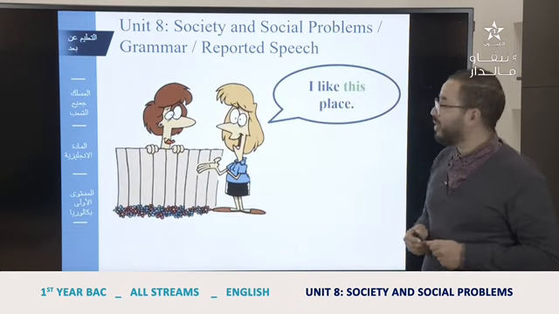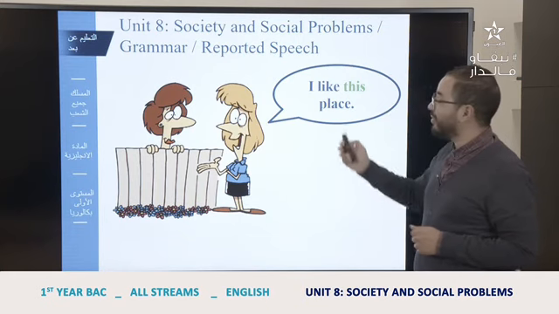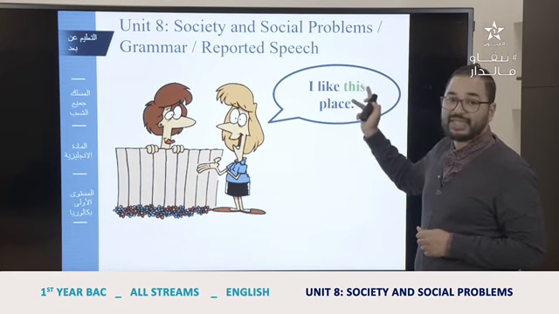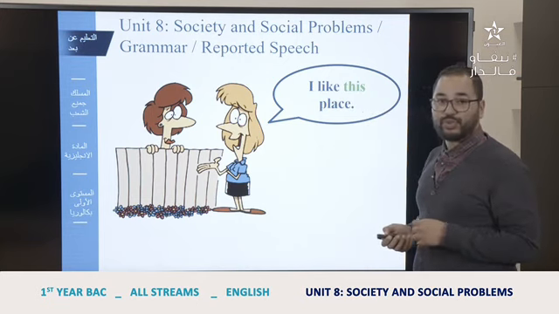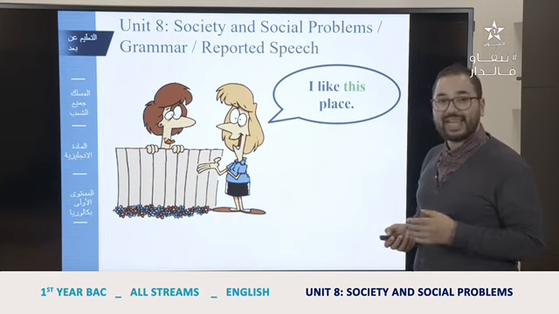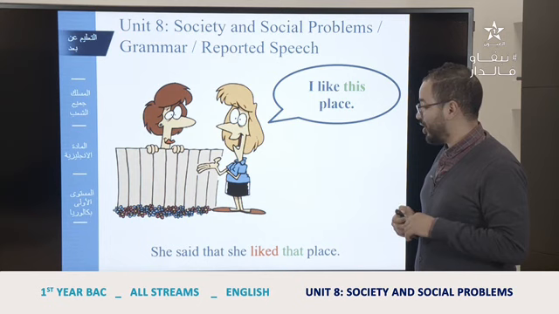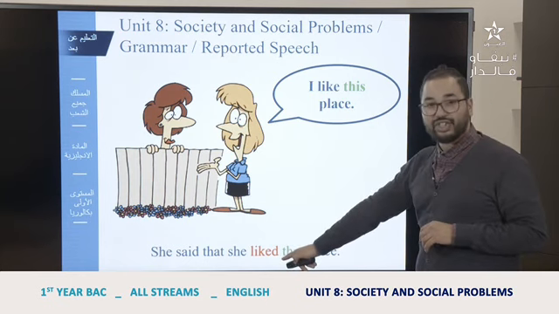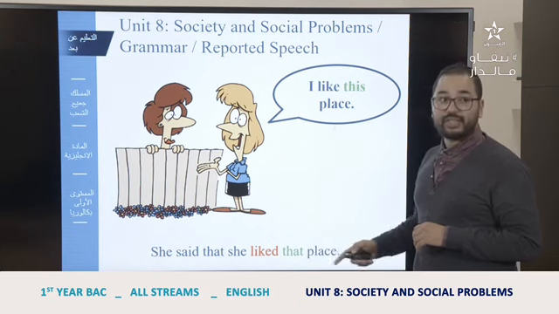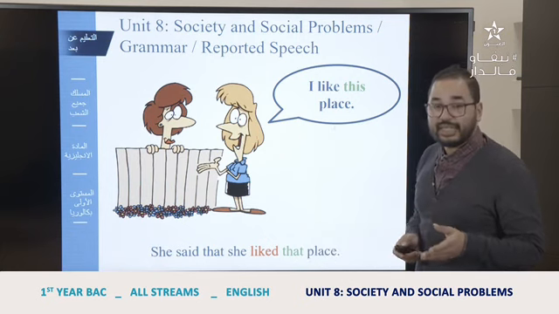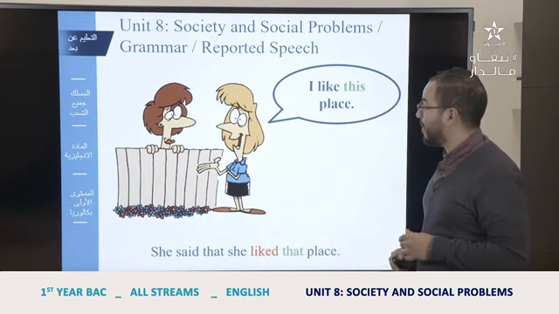Another situation here, we have two ladies: "I like this place." So we have here I, the verb like in the present, this place. If I want to use the reported speech or the indirect speech form, it's she said that she liked that. So this becomes that. We not only change the tenses, but we also change this, it becomes that.